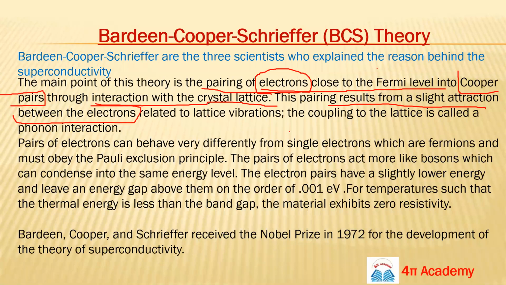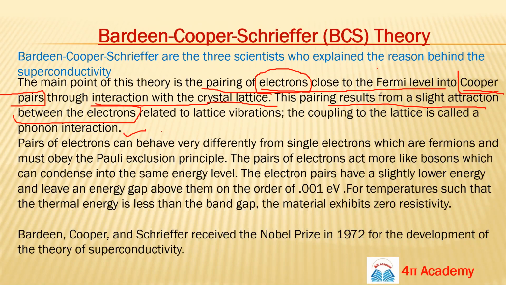The electrons are coupled due to phonon interaction, because we are talking about crystal lattice vibrations, and you know that these are phonons. So due to phonon interactions, the electrons attract each other and form a pair, known as a Cooper pair.